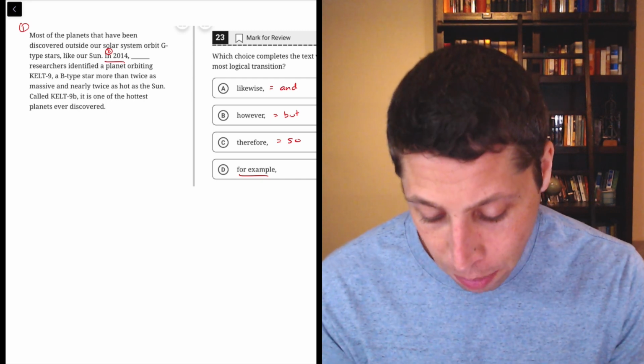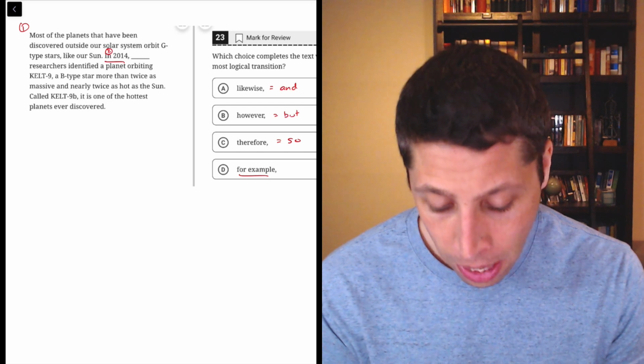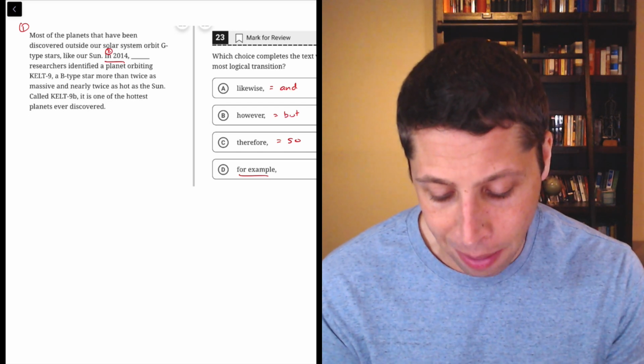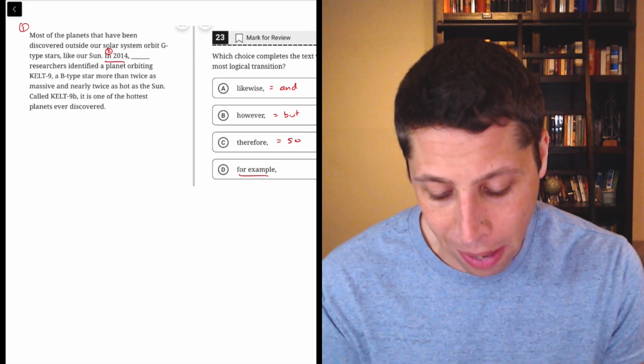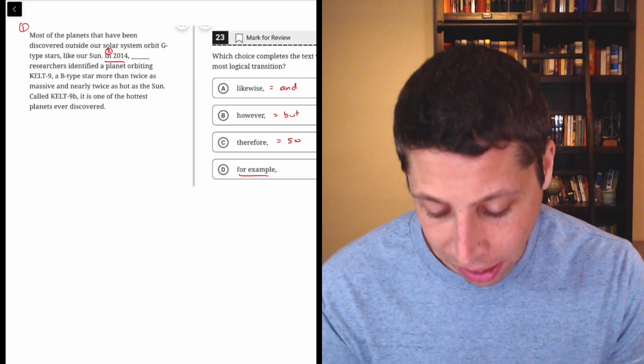Most of the planets that have been discovered outside our solar system orbit G-type stars like our sun. In 2014, researchers identified a planet orbiting Kelt 9, a B-type star more than twice as massive and nearly twice as hot as the sun, called Kelt 9b. It is one of the hottest planets ever discovered.